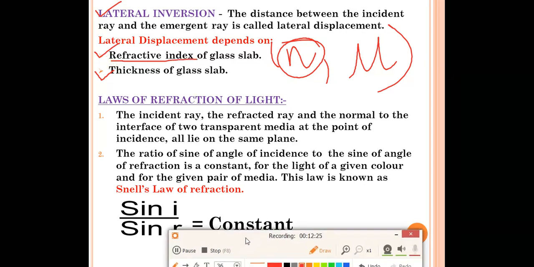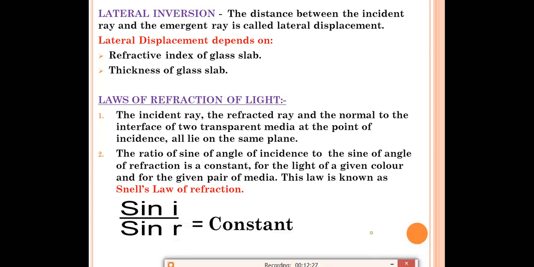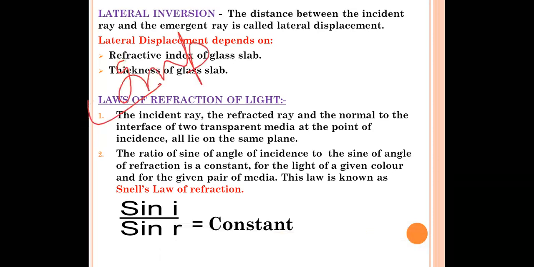Now, what are the laws of refraction of light? This is a very important topic. In the reflection section we read the laws of reflection. Now we'll read about the laws of refraction. The first law is easy. The incident ray, the refracted ray and the normal to the interface of two transparent media at the point of incidence all lie on the same plane.